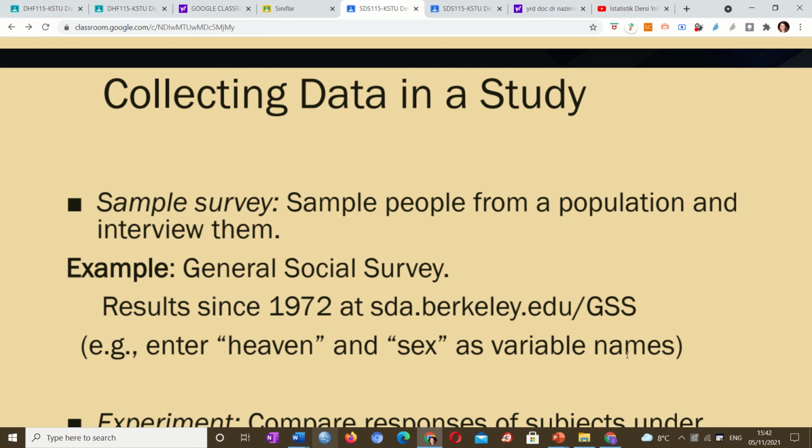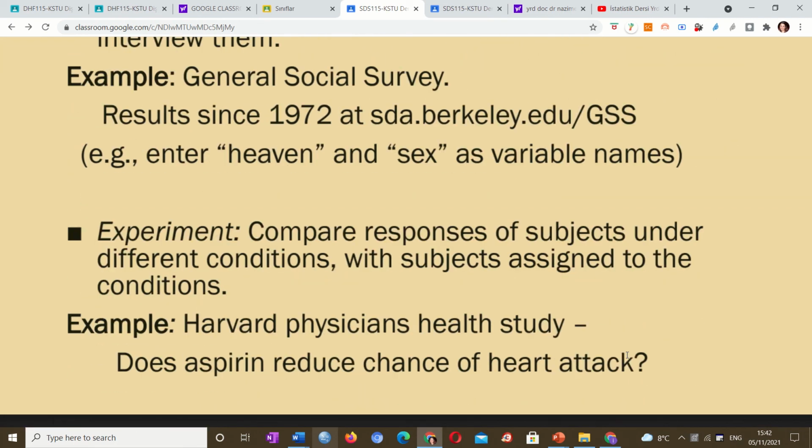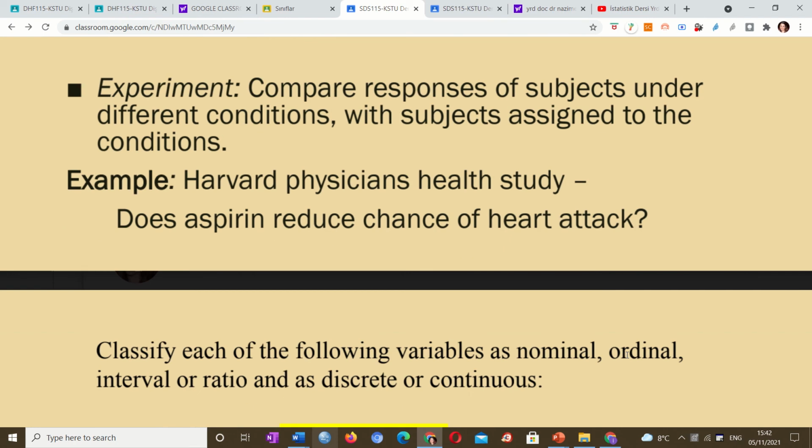Let us talk about how we can collect the data in a study. First of all, we have a sample survey: some people from a population, and we interview them, for example. We can have several surveys and we can have experiments. We can compare responses of subjects under different conditions. For example, we can use a different medicine on our patients, but we should take permission from the patient first of all before using that medicine on them.